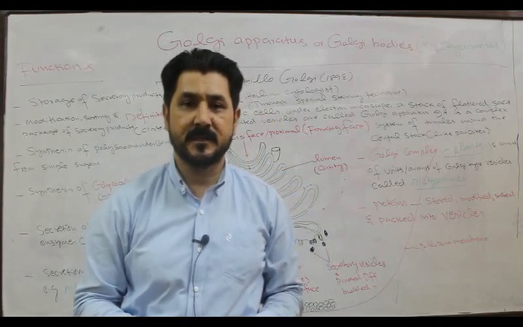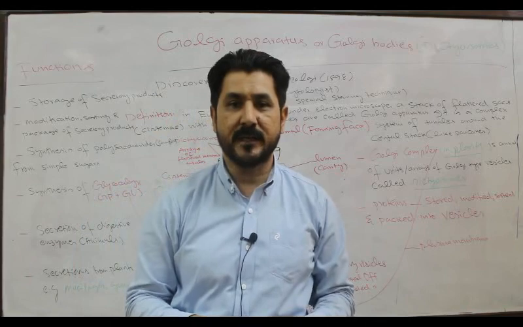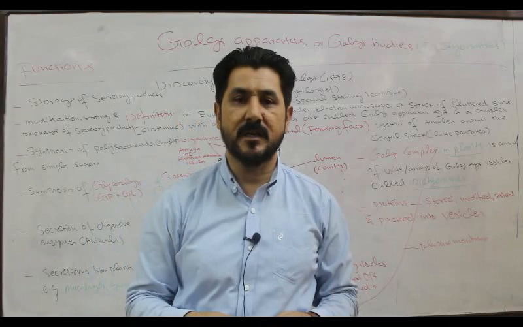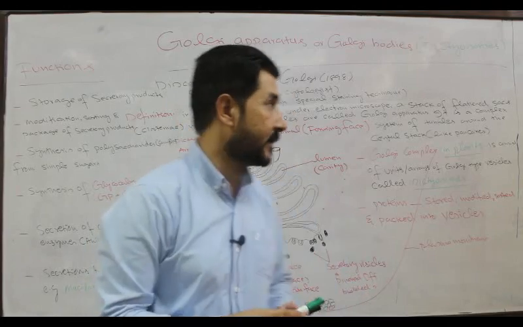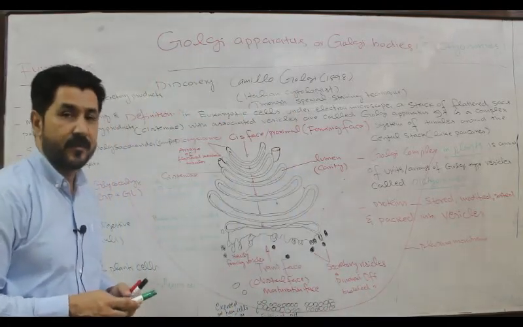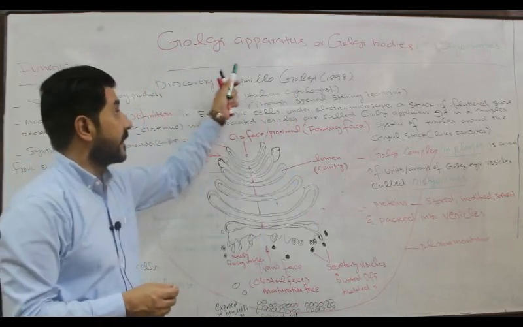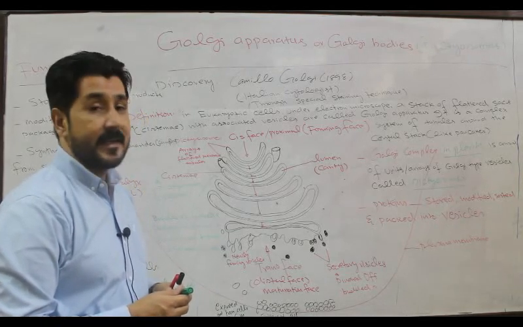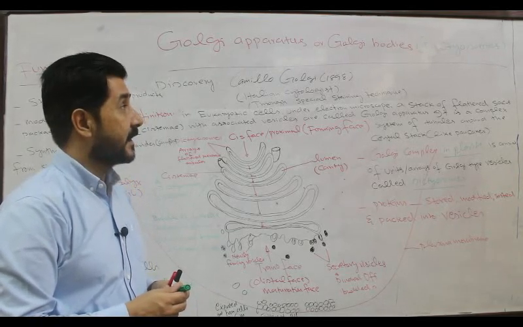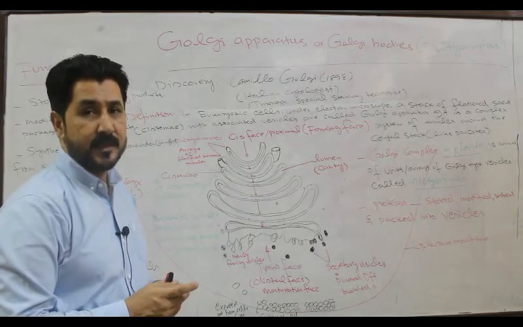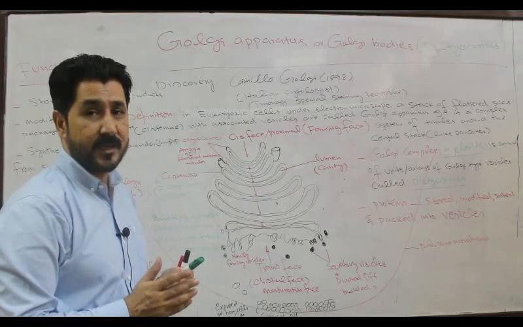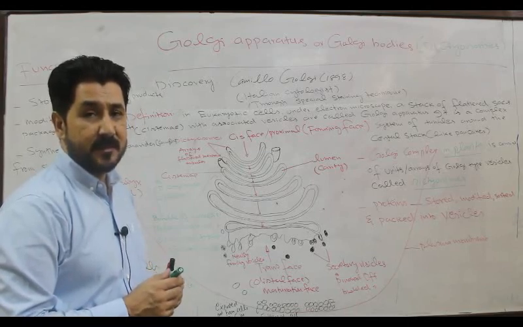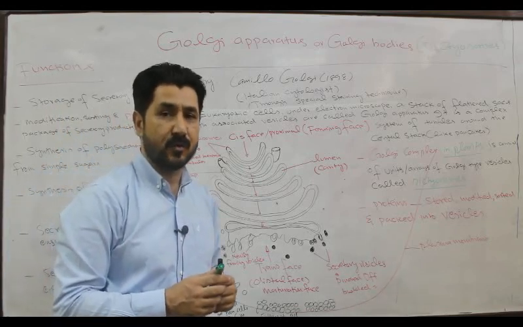Today we will talk about another cytoplasmic organelle which is virtually present in all living cells, but I am talking about the eukaryotic cell especially because these are cell organelles which are absent from the prokaryotic cell. So today the topic for discussion is Golgi apparatus. It is also called Golgi bodies, or in the case of plants exclusively it is called dictyosomes. Now we will discuss what dictyosomes are, and why in plants the Golgi bodies, Golgi complex or Golgi apparatus are called dictyosomes.